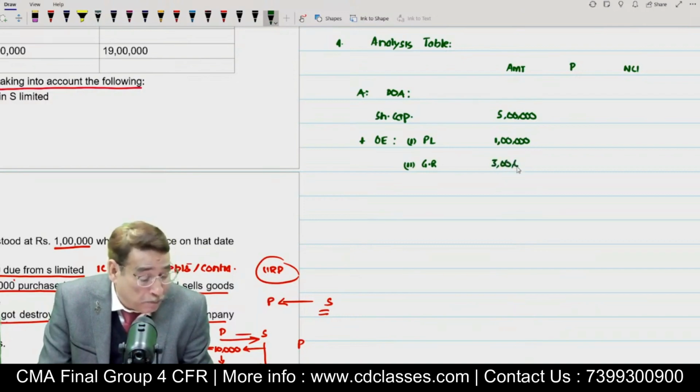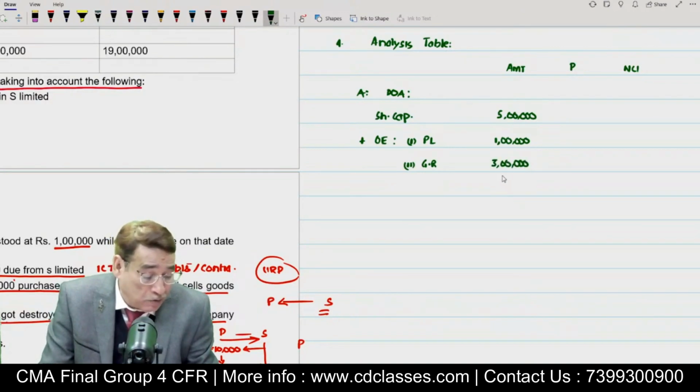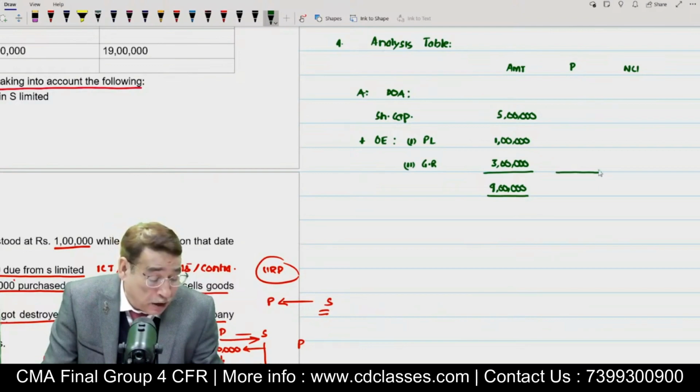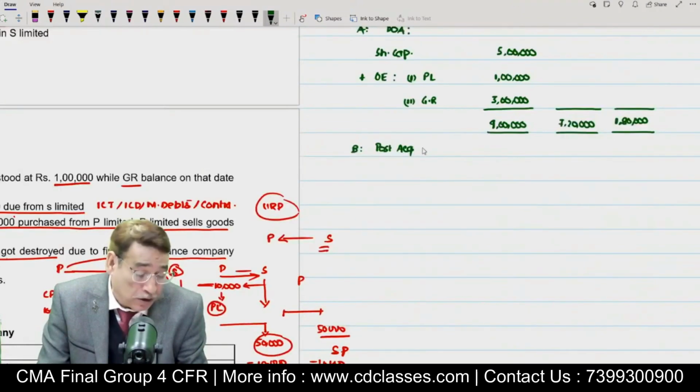So share capital plus reserves and surplus gives us what we call equity. So we may add it now. It will be equal to 9 lakh. So 9 lakh reflects that net assets of subsidiary company in the beginning of the current accounting period is equal to 9 lakh. Now we can take 80%. Acquisition, other equity.